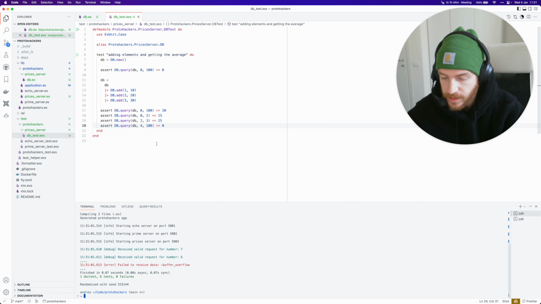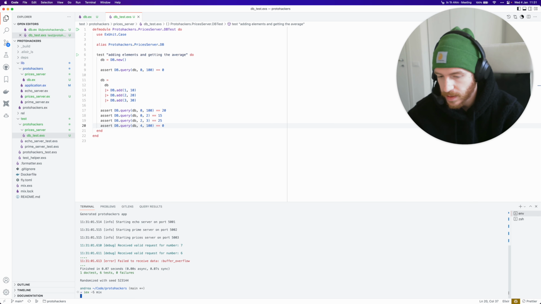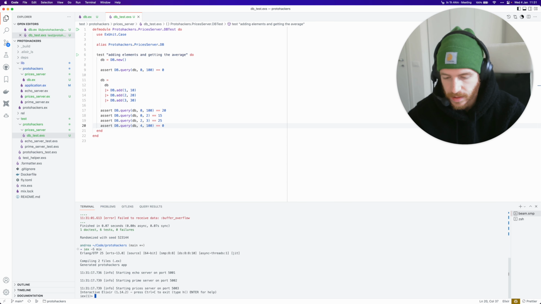Okay, so now let's do the silly, non-scientific benchmark that I mentioned, for checking if this data structure is ridiculously slow. I'm just going to test this out in IEx. Again, not scientific, but just to get an idea. Let's create a DB by reducing over 0 to 500,000 elements.